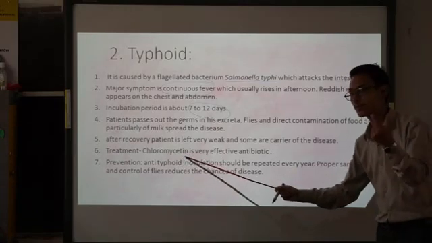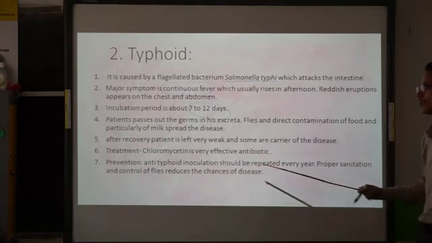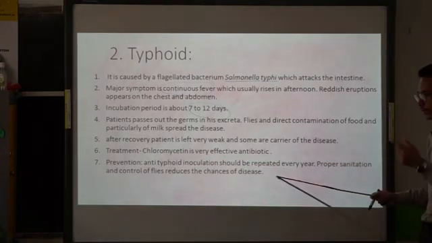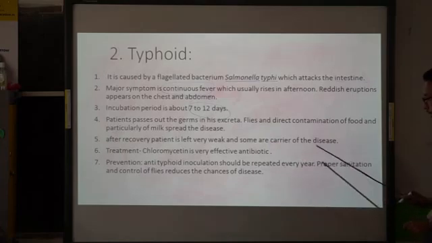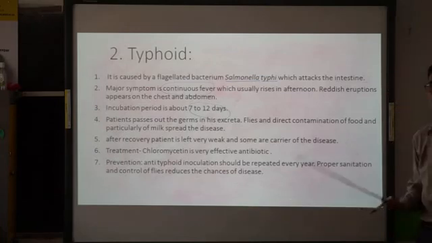How to prevent the transmission of typhoid? Anti-typhoid inoculation should be repeated, which means vaccination has to be done and repeated every year. Proper sanitation and control of flies reduce the chances of disease.